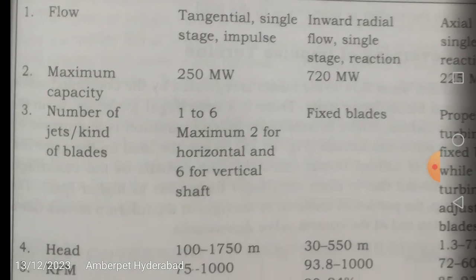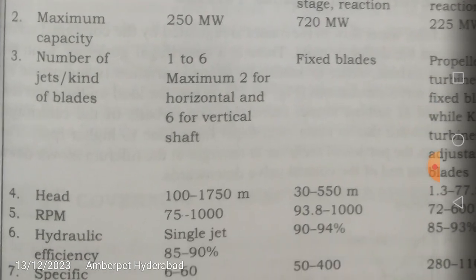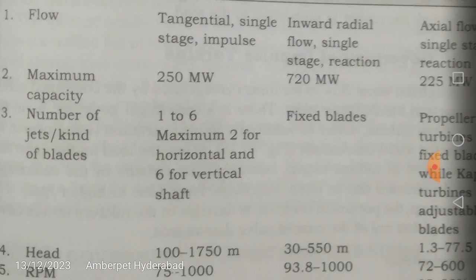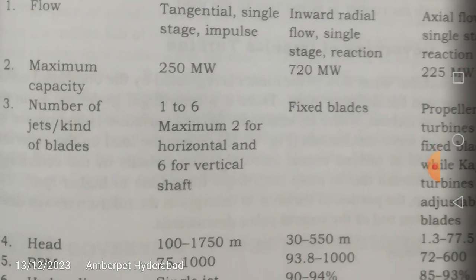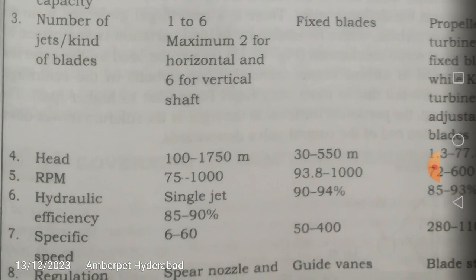Or maybe kind of blades. Okay. Now what is the head under which normally this single stage tangential impulse turbine, that means the Pelton wheel, is going to work? This is normally going to vary from 100 to 1750 meters, that is 1.75 kilometers. It's a very huge height, friends, very big height, right?